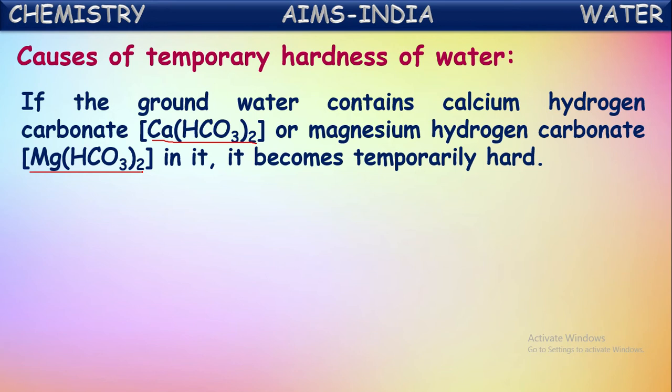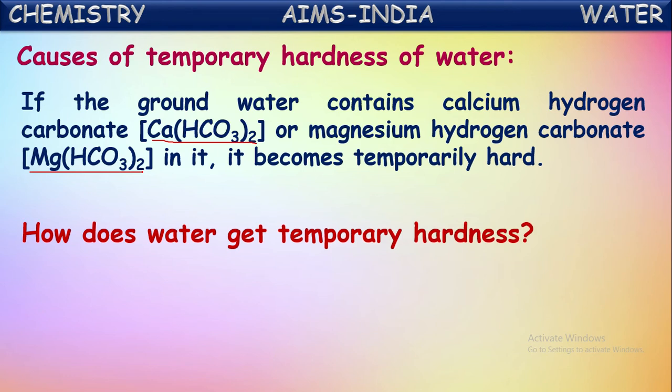If the groundwater contains any one of these two substances or both dissolved in it, then it becomes temporarily hard. By the presence of these two substances, that water cannot give lather with the soap solution. Thus, it is called temporary hard water.